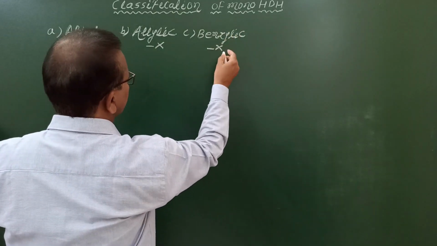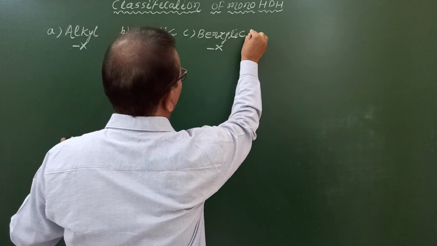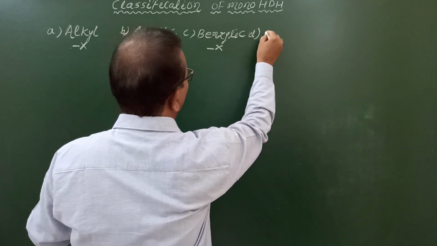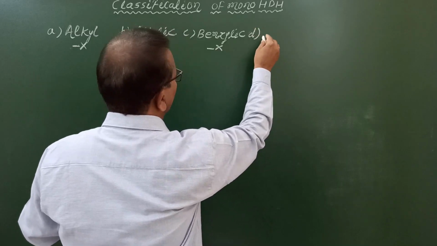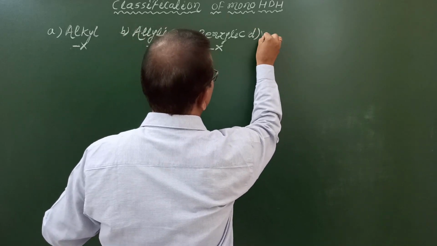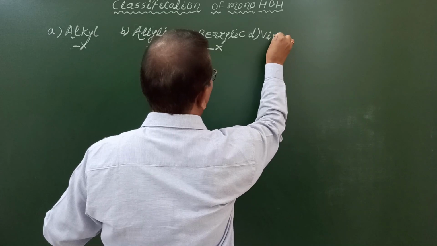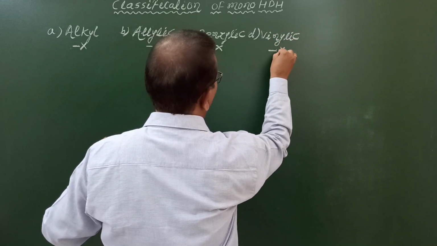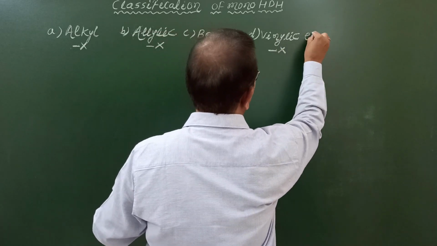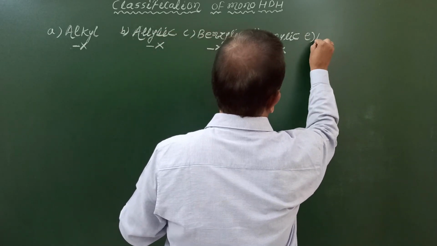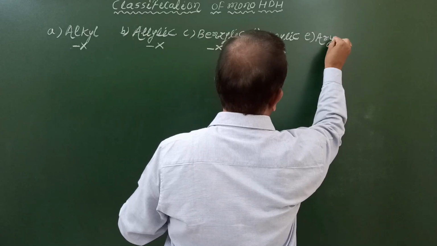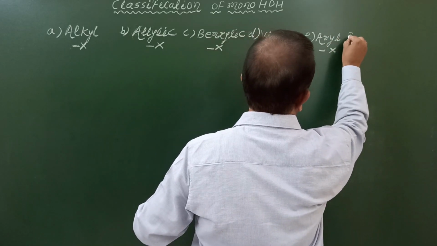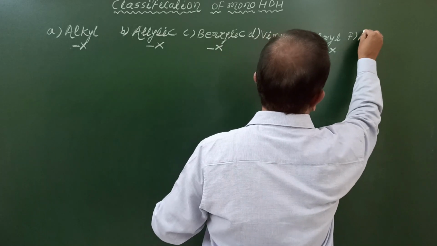D, vinylic halides. E, aryl halides. And F, last, alkynyl halides.